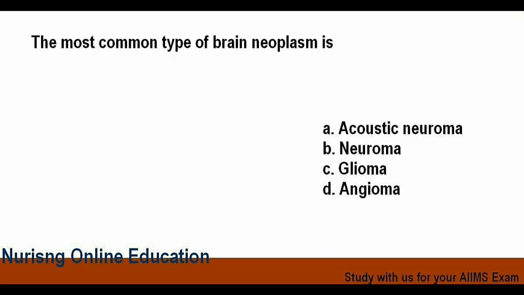The most common type of brain neoplasm is options are option A acoustic neuroma, option B neuroma, option C glioma, option D angioma. And the answer is option C, that is glioma.